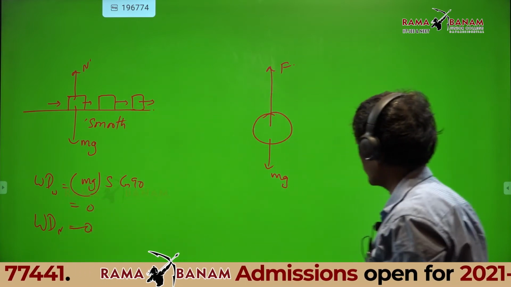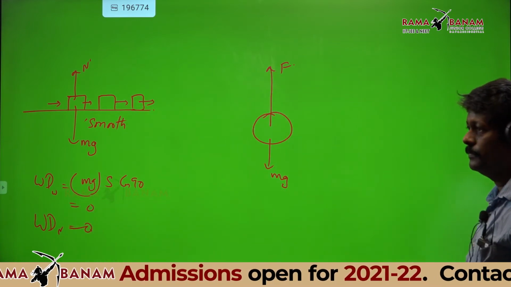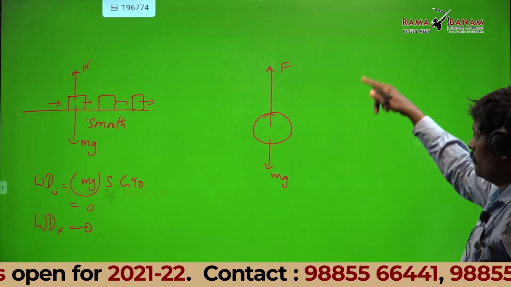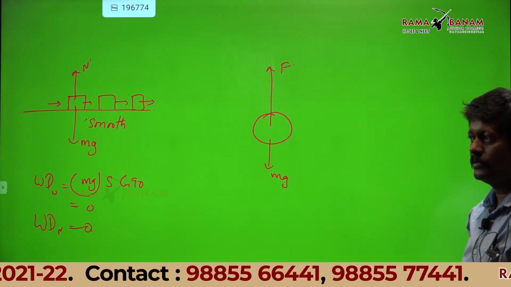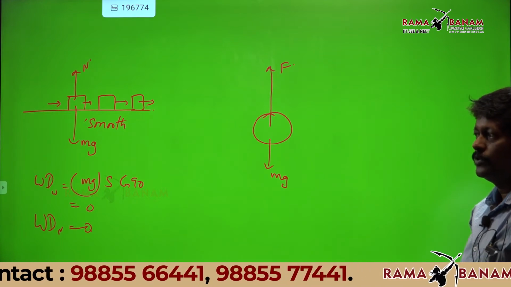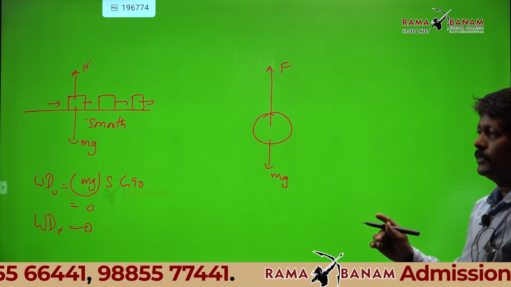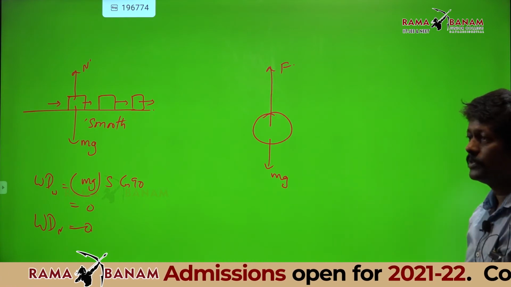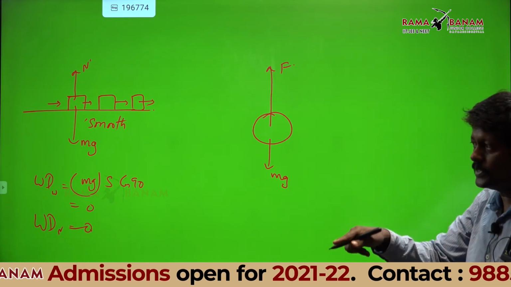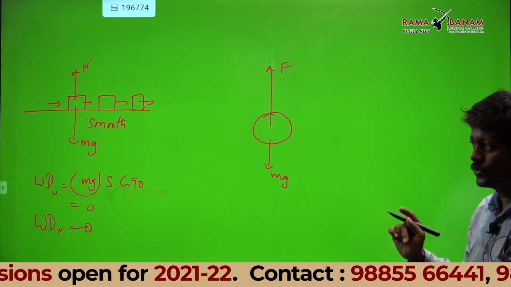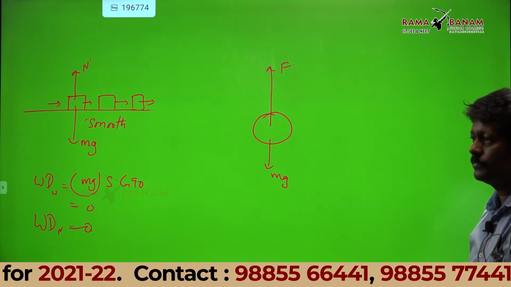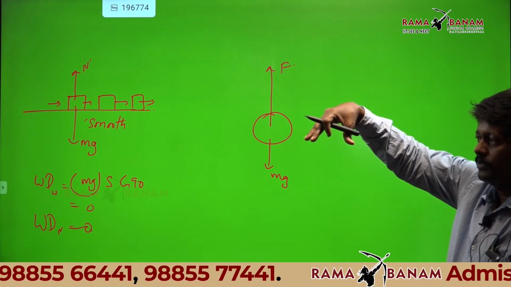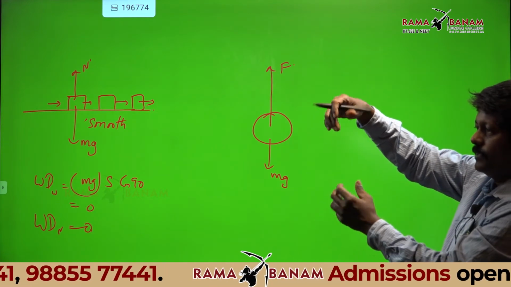How many forces are acting on that ball? Two forces. One is the applied force upward, the other is its own weight, gravitational. Remember, there is no normal force because it's not resting on a surface. If it were on a surface, then you could take a normal force, but it's just in the air. One is mg, the other is F.